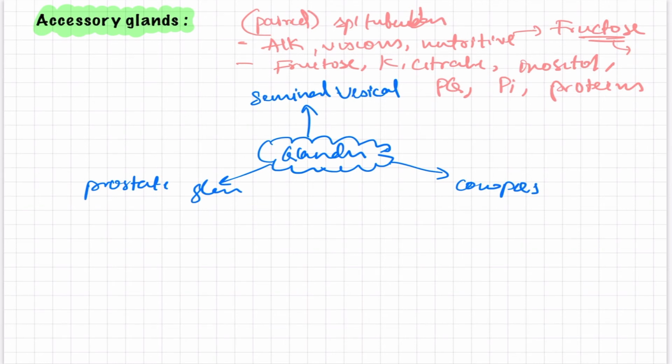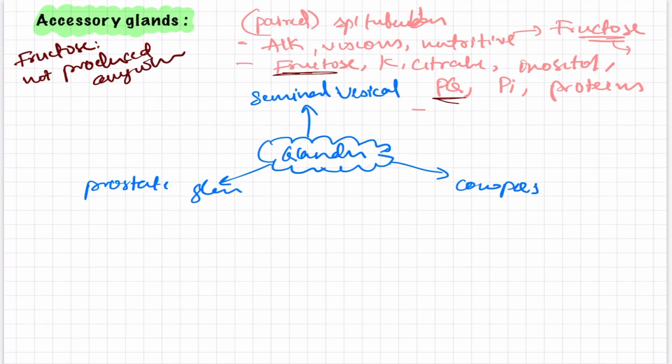At last we will be going to the percentage. And next, I will be discussing one important point about fructose, and also the importance of prostaglandins. Fructose is not produced anywhere else in the body except the seminal vesicle, in either female or male. It is not produced anywhere else in the body.